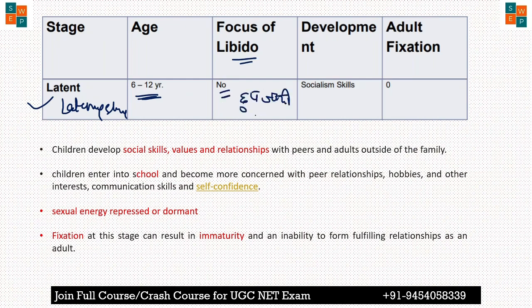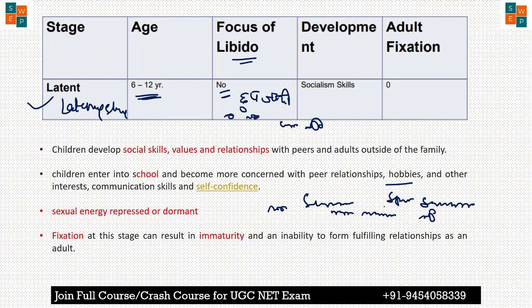This energy, sexual energy, is repressed, or you can say dormant, in this stage, because at this age the child performs various kinds of activity, like hobbies, sports activity, and study. Okay, and to make relations with peer groups, friends, self confidence, to develop different skills. And so they are involved in so many activities, physical activity, mental activity, cognitive activity. So basically the total energy will be spent on all these activities. So this energy is not focused on a particular part of our body.